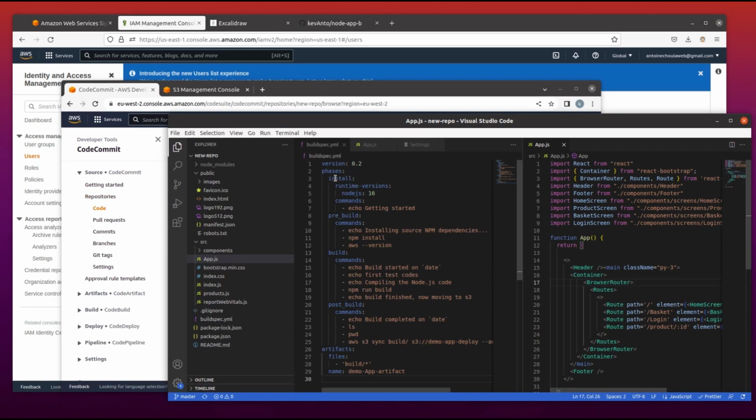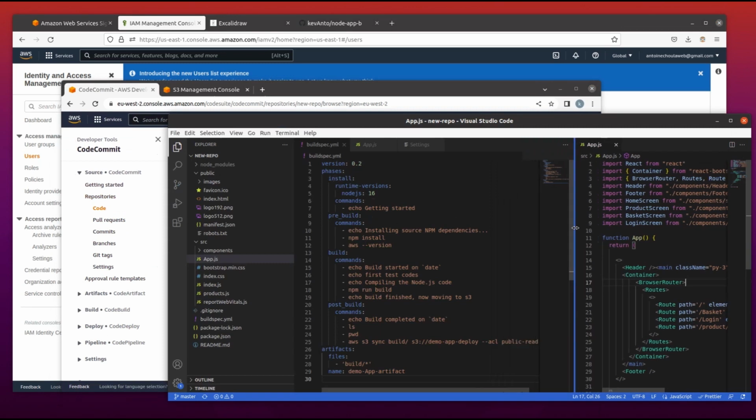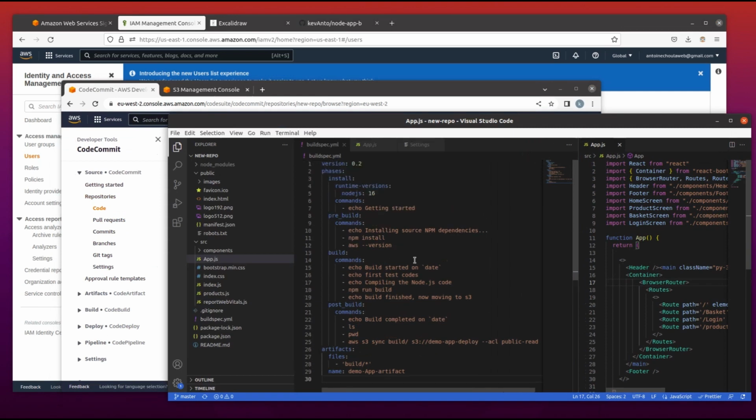In this React application, what we're most interested in is our buildspec.yaml file. In this buildspec.yaml file, we have the different phases through which CodeBuild will go in order to execute the build of our code.